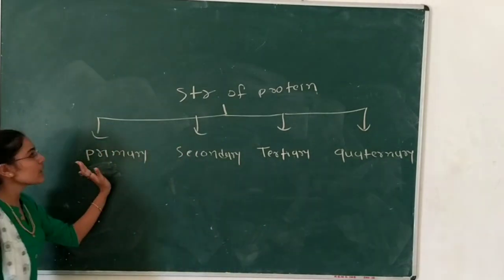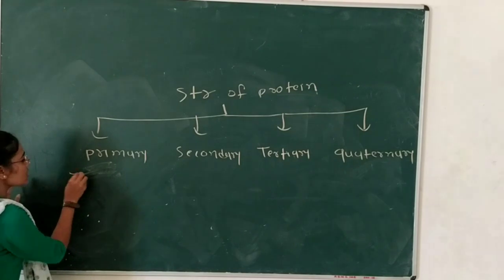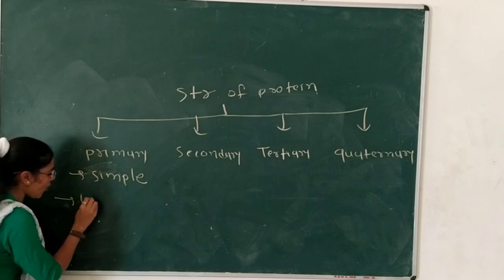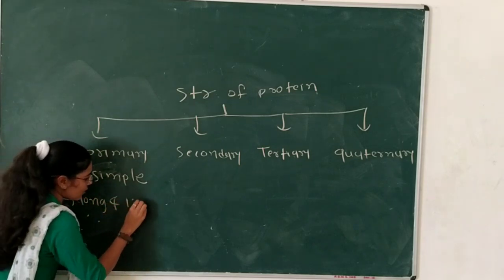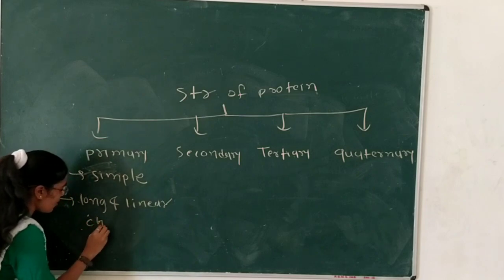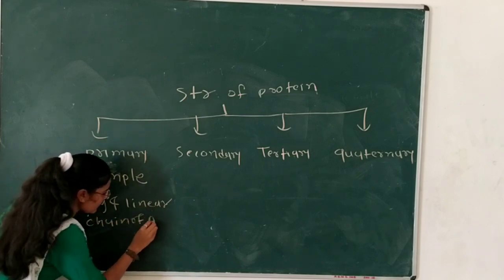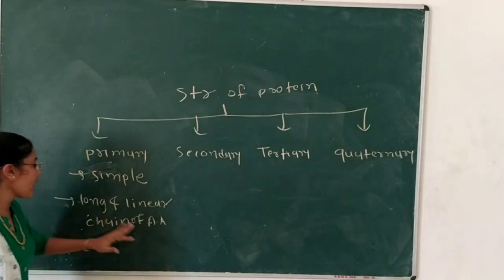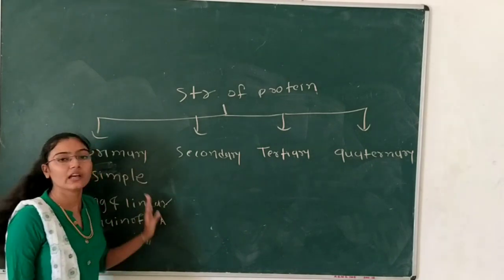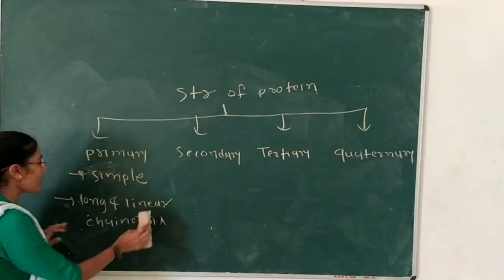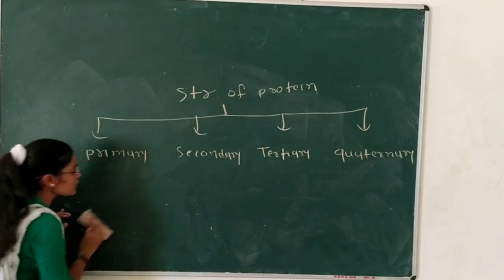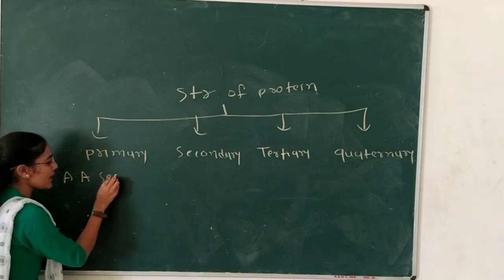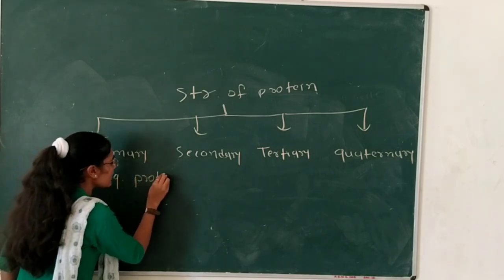The first one is the primary protein structure. The primary protein structure is the simple protein structure. In that structure there is a long and linear chain of amino acids. It is also called the simple structure of the protein, with a long and linear chain of amino acids that does not have any other bonding in its structure. The primary structure is used for determination of the amino acid sequence. So which amino acid sequence is present in a protein structure will be identified.